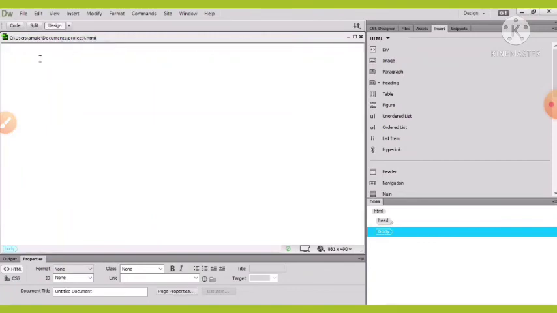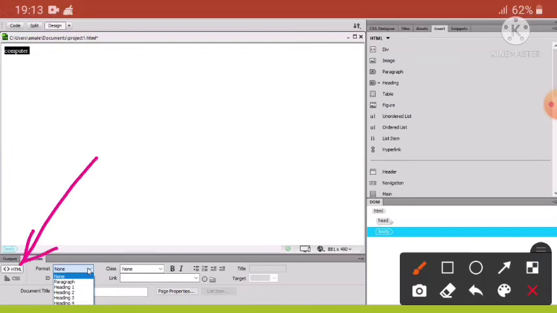So just click on the top of the white area and start typing. Here we have already written computer. Now select the text that we want to highlight. Here the text is computer. Now go to the property inspector that is at the bottom of the workspace and click on HTML. Here we have already selected HTML.